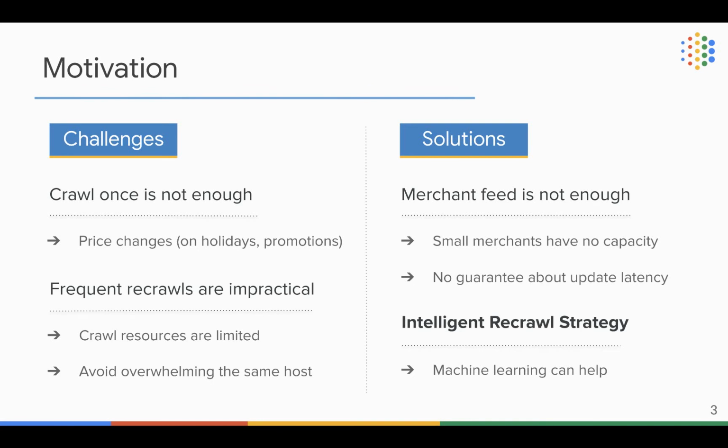We do think about simple solutions such as asking merchants to provide their price change update information. However, small merchants usually do not have capacity of doing such a task. Even for large merchants, there is no guarantee that they will immediately update their price information after certain offers change their prices. As a result, in this paper, we are seeking for a more intelligent recrawling strategy that uses machine learning.